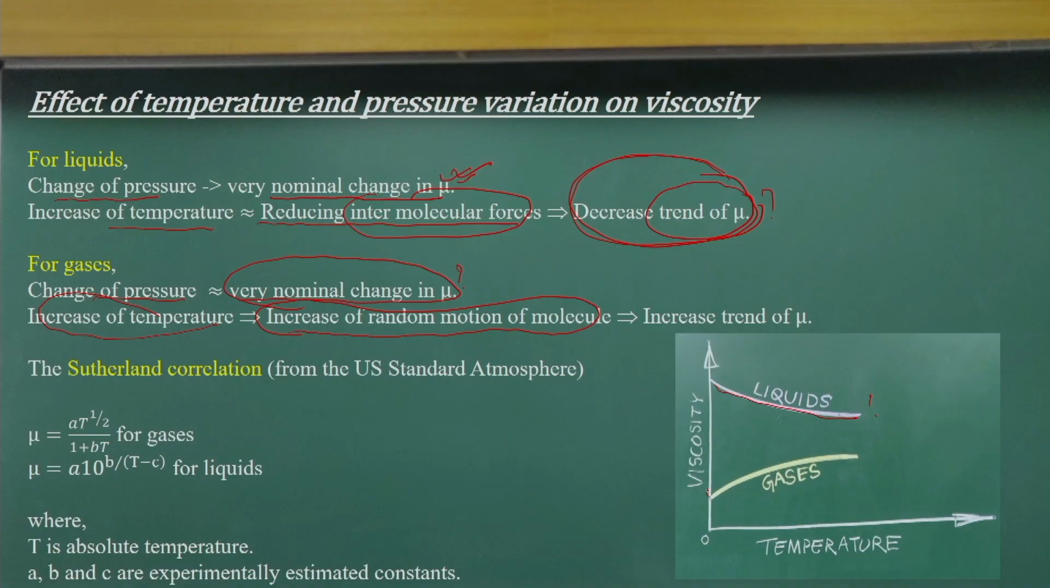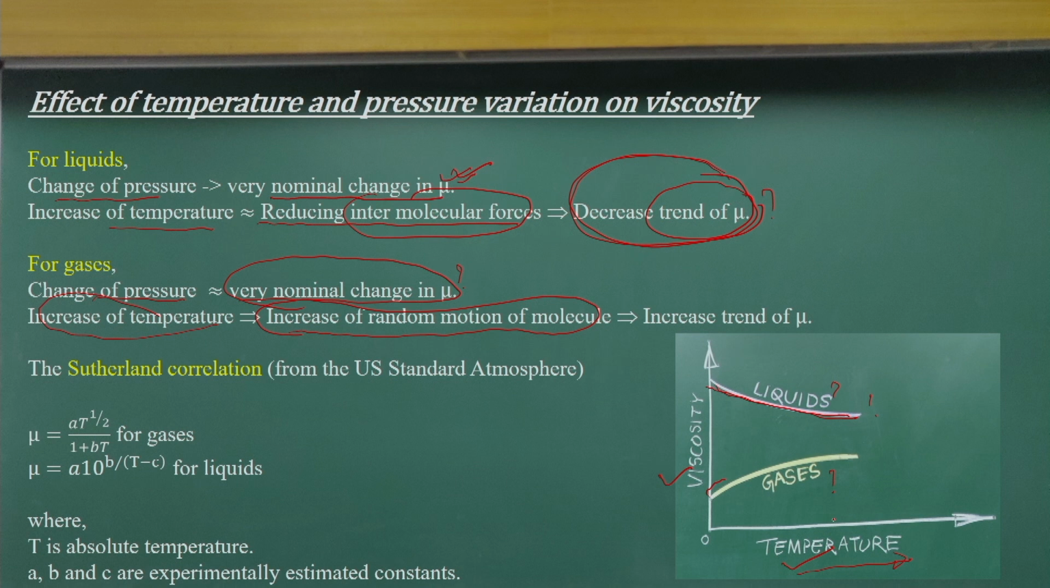also the momentum transport. Because of that, you will see that in a gas, as given here, the viscosity increases as the temperature increases. Whereas in a liquid, because the temperature increase reduces the intermolecular forces, you will have a decreasing trend. So for liquid and gas, the coefficient of viscosity varies with temperature: one is an increasing trend, the other is a decreasing trend.